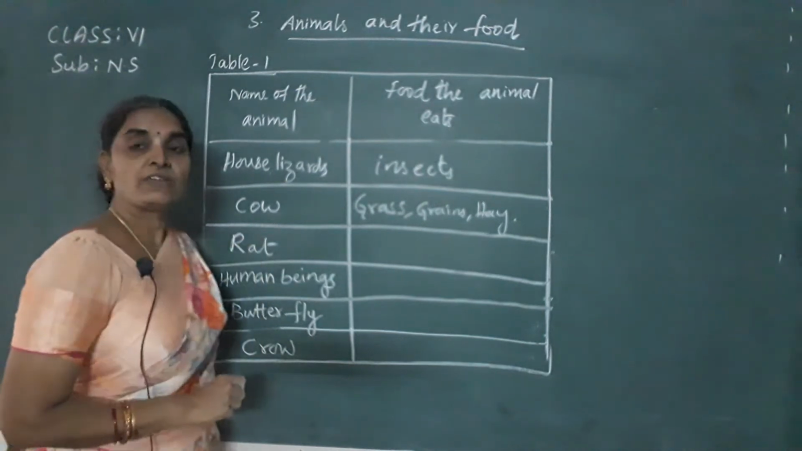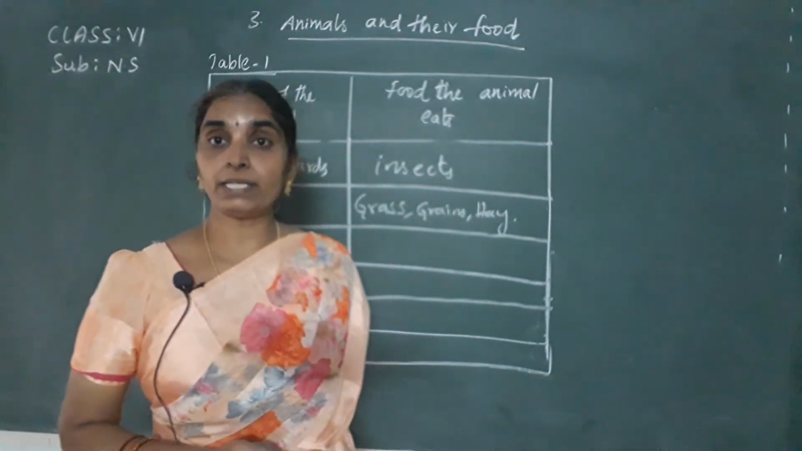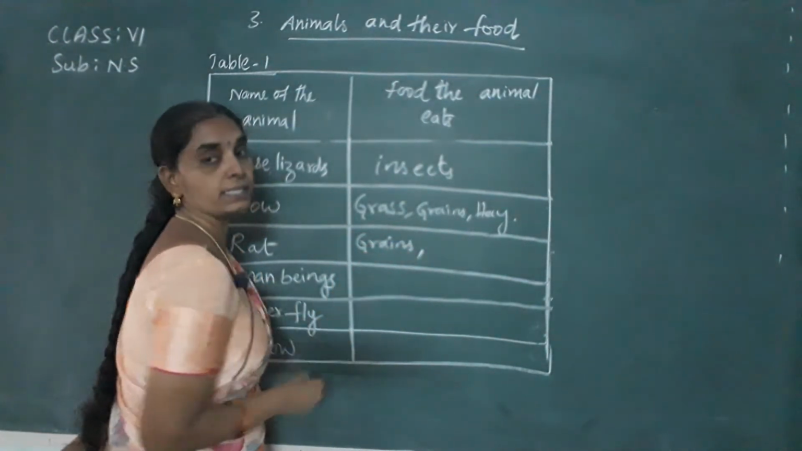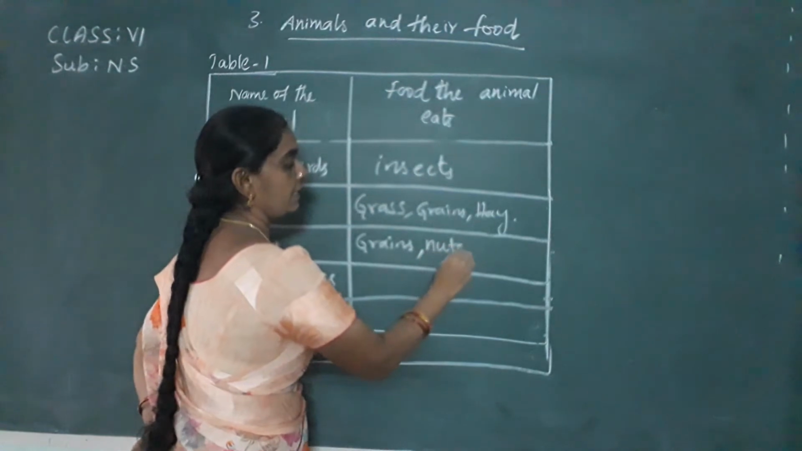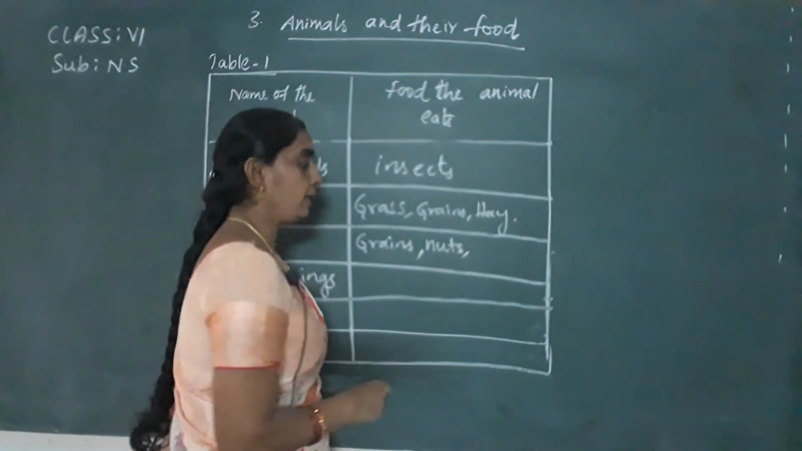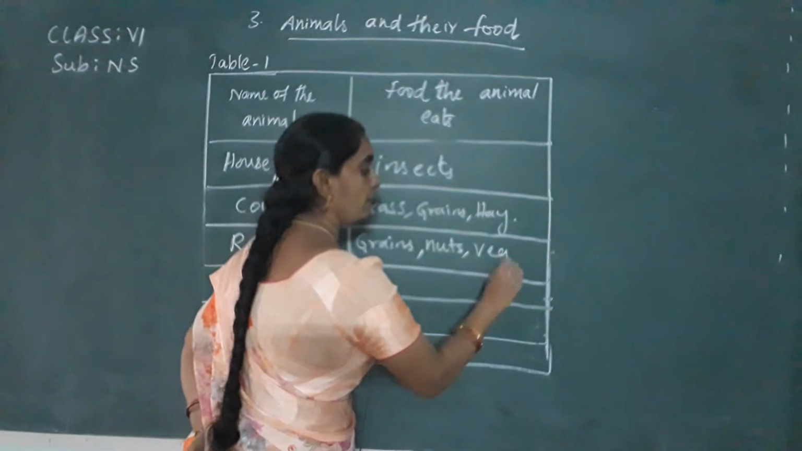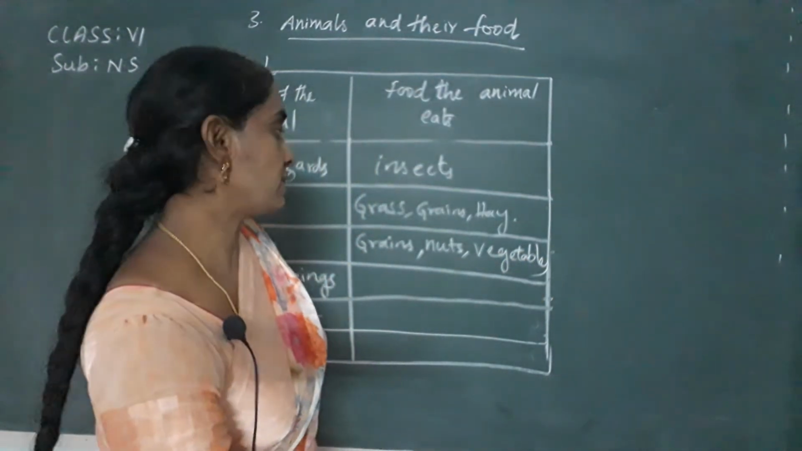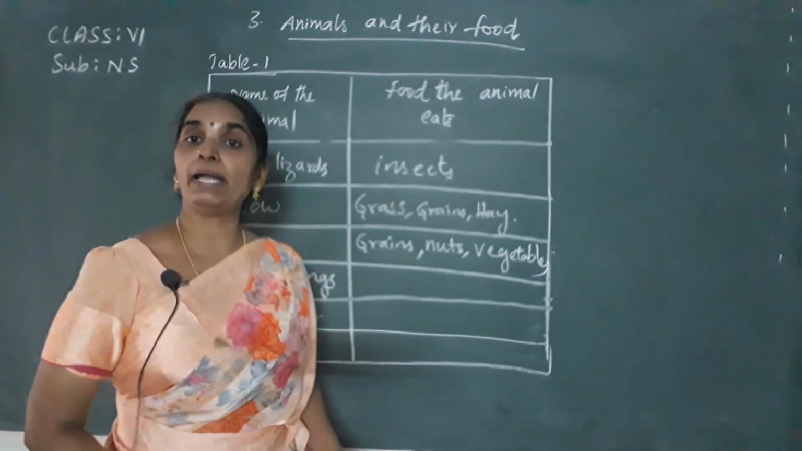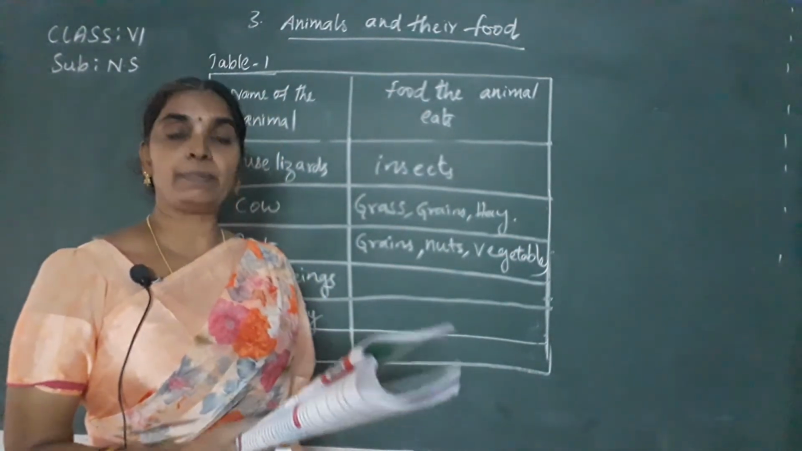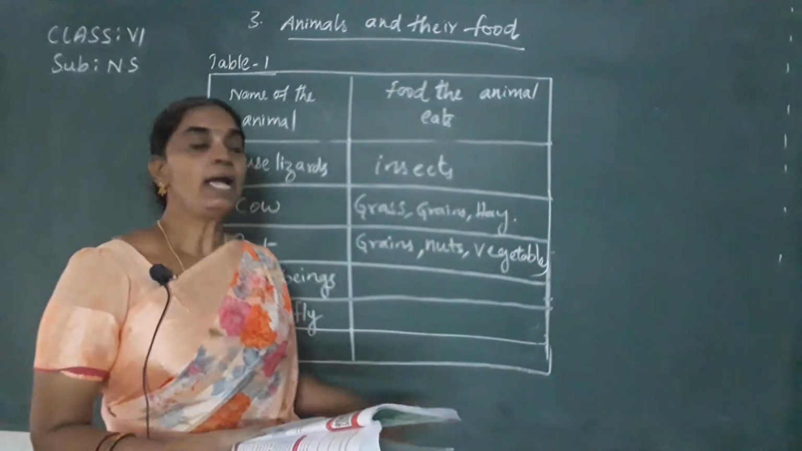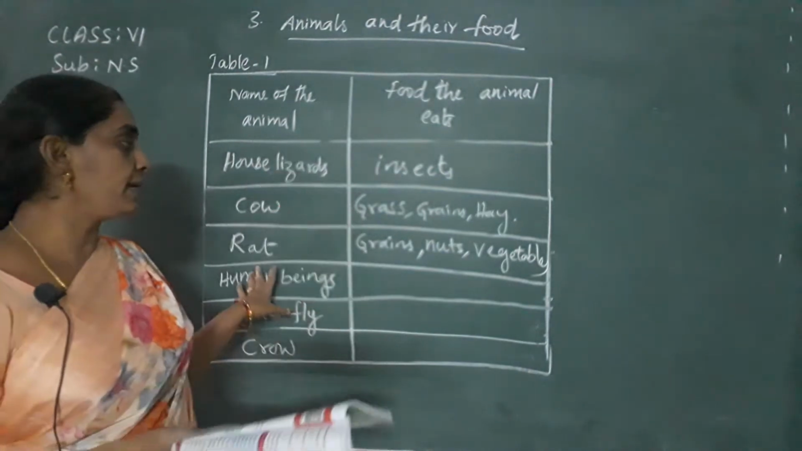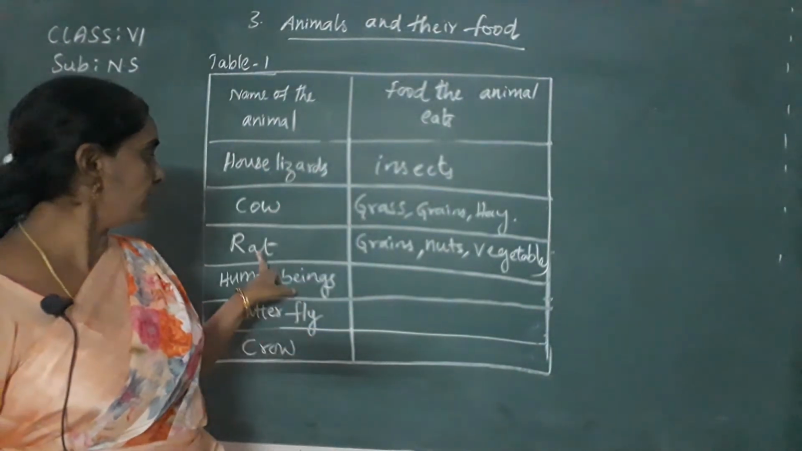Next, rat. If you see the rat, what does the rat eat in your house? Sometimes it eats grains, isn't it? Nuts. Rat eats grains, nuts, and also some vegetables it will be eating at your home. Yes or no? Yes, rats are mostly dependent on the grains. See the table number 1 of page 22 and complete the remaining as it is. Okay, so grains, fruits, seeds, nuts, everything will be eaten by the rats.